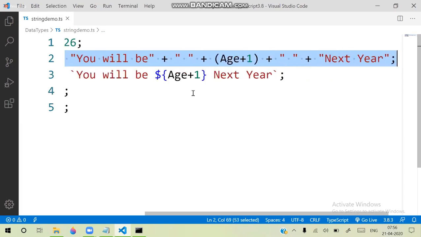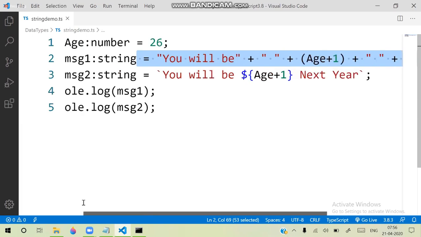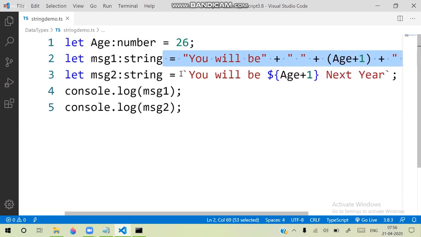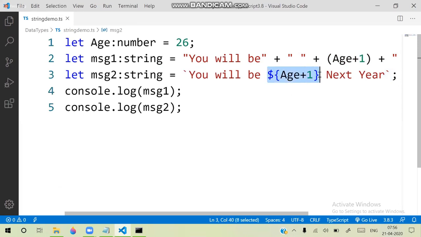So now in TypeScript, whenever you have to define a string, you can directly configure it by using a backtick, and in the string you can directly embed any expression and continue your string. How can you embed the expressions? You just use dollar and curly braces for your expression.